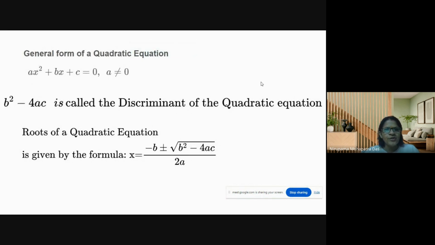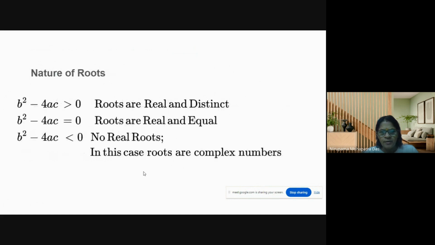So the general form of a quadratic equation, as we know, is ax² + bx + c = 0, where a is not equal to 0, meaning the leading coefficient is not equal to 0. As we know, b² − 4ac is called the discriminant of the quadratic equation, and the roots of the quadratic equation are given by the formula x = (−b ± √(b² − 4ac)) / 2a. Now, the nature of the roots depends on b² − 4ac, the discriminant.